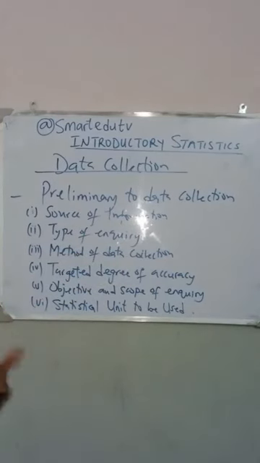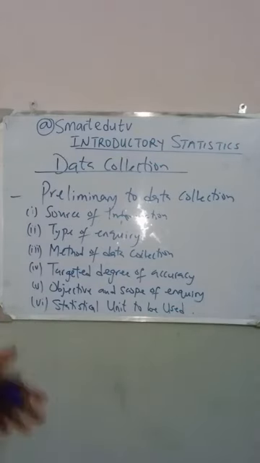We have to know the source of our information. We don't just collect data from anywhere. We have to know the authenticity of that source. The next is the type of inquiry. Every investigation has its own specific inquiry. What are the things we are looking for? What are the things we want to know concerning that investigation?